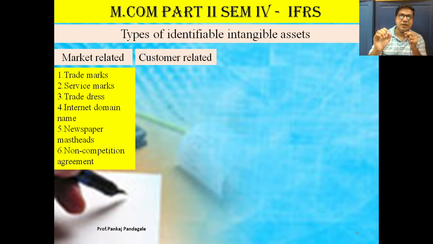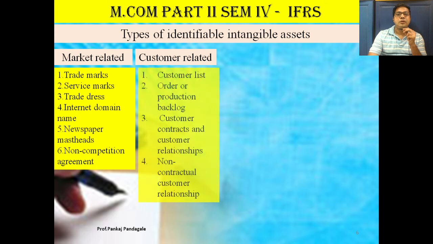Some examples are customer related intangible assets, for example customer lists, order or production backlog, customer contracts and customer relationships, non-contractual customer relationships.